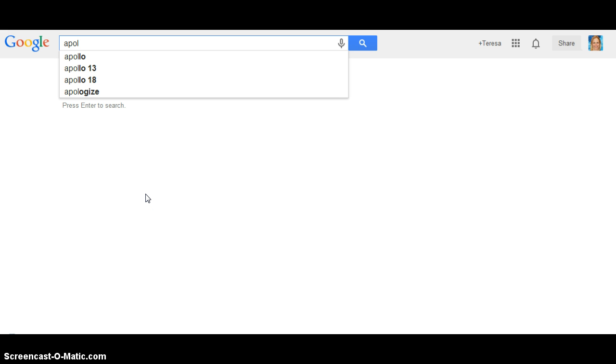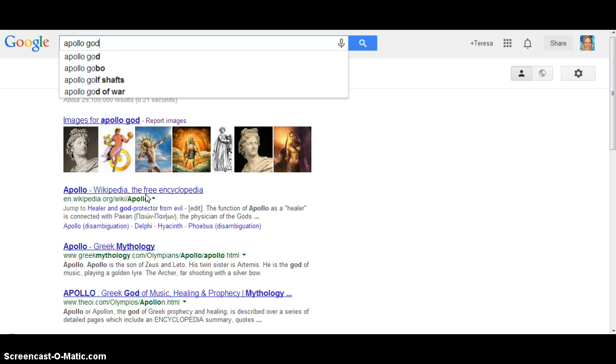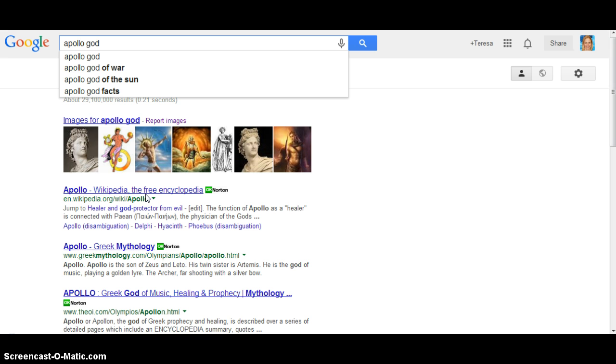Notice that as I start typing in Apollo, I get space missions as my suggested search terms. So I know that I need to include other important words to differentiate the space missions from Greek mythology. So I could type in God, Greek, something like that. So I'm just going to type in God, and I also know that this is day 3 of research, so